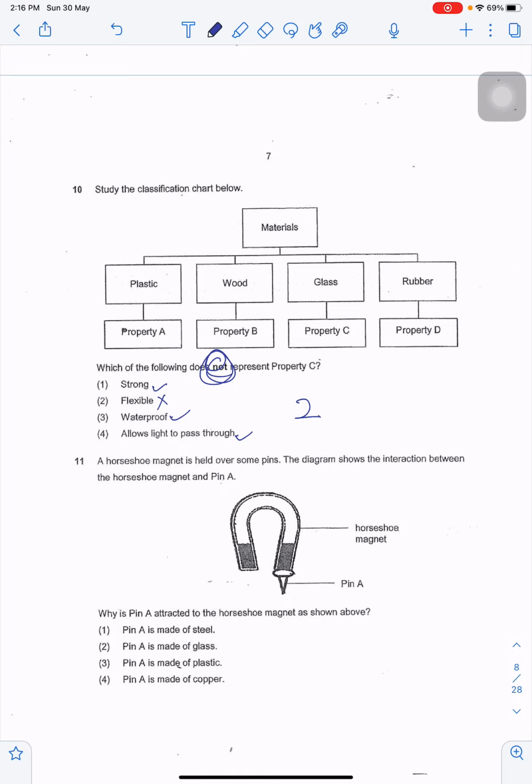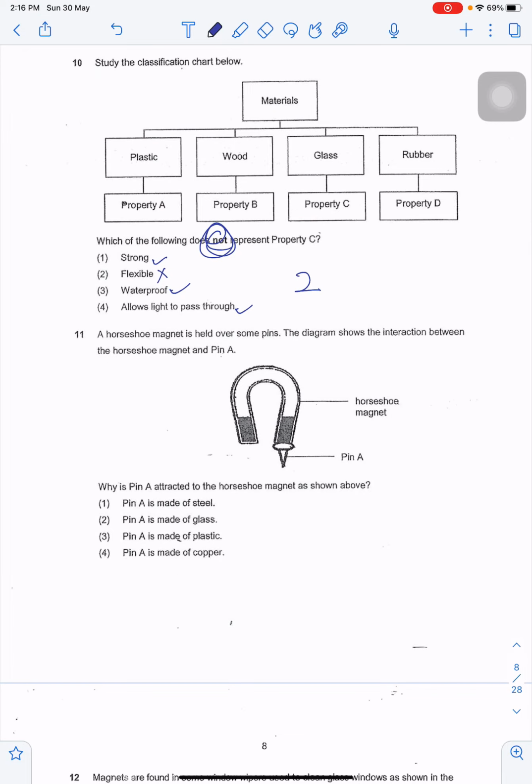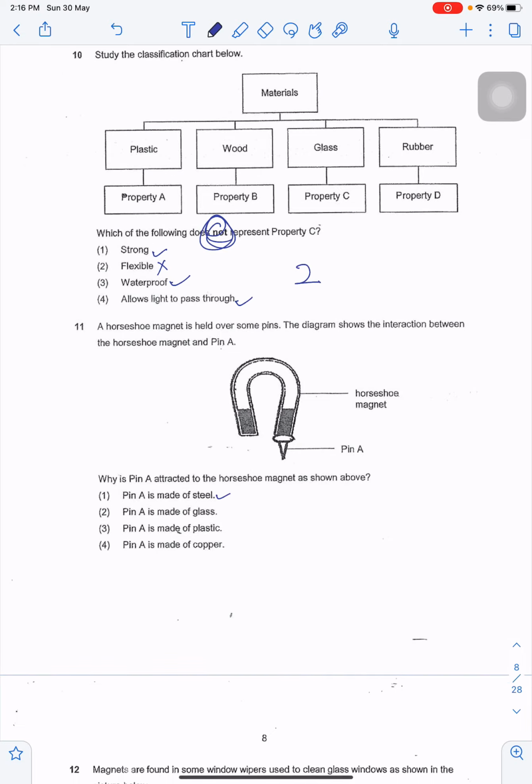A horseshoe magnet is held over some pins. The diagram shows the interaction between the horseshoe magnet and pin A. Why is pin A attracted to the horseshoe magnet as shown above? Pin A is made of steel. Yes, steel can be attracted to a magnet. Can glass be attracted to a magnet? No, it can't. Can pin A be made of plastic? Can plastic be attracted to a magnet? It can't. Can copper be attracted to a magnet? It can't. So it's option 1.